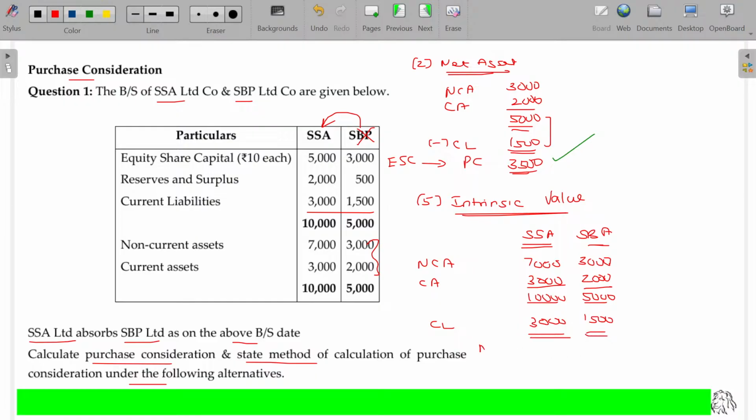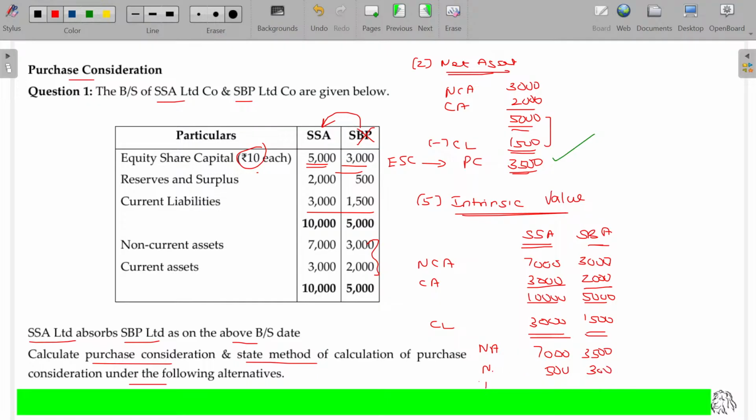Then automatically, net assets of company SSA as well as SBB are 7,000 and 3,500. Now tell me the number of shares. At 5,000 rupees with face value of 10 per share, it means we have 500 shares. And here, 3,000 with face value 10 per share, 300 shares.